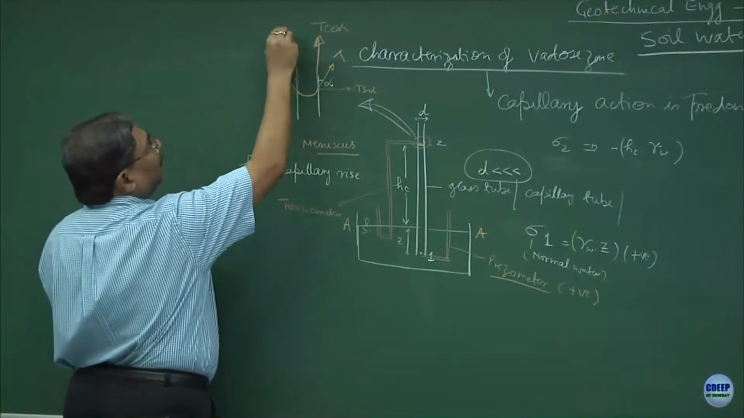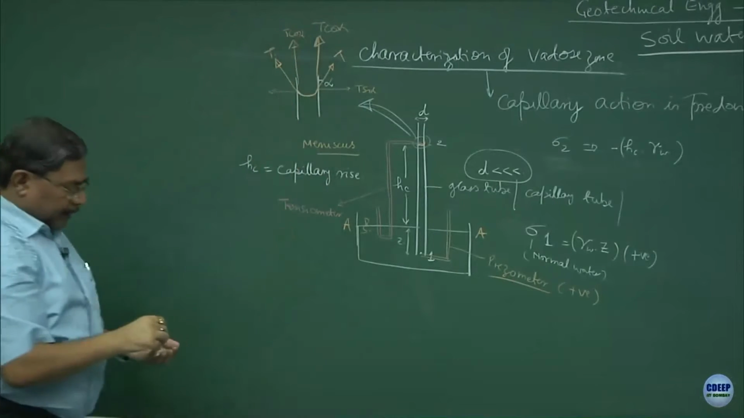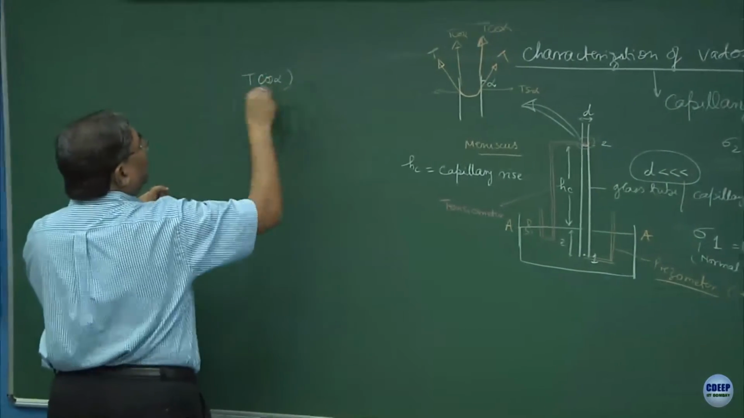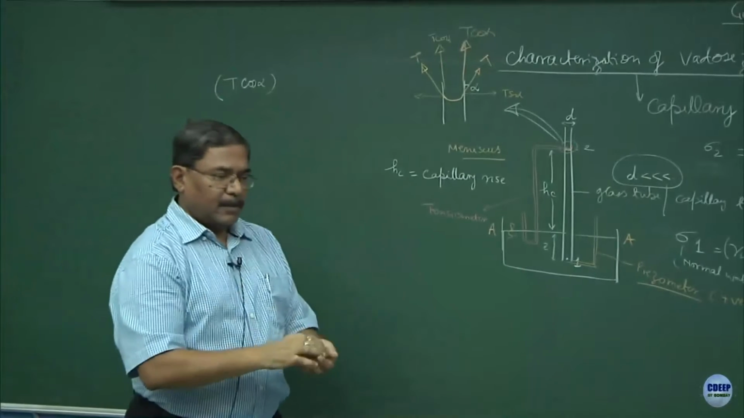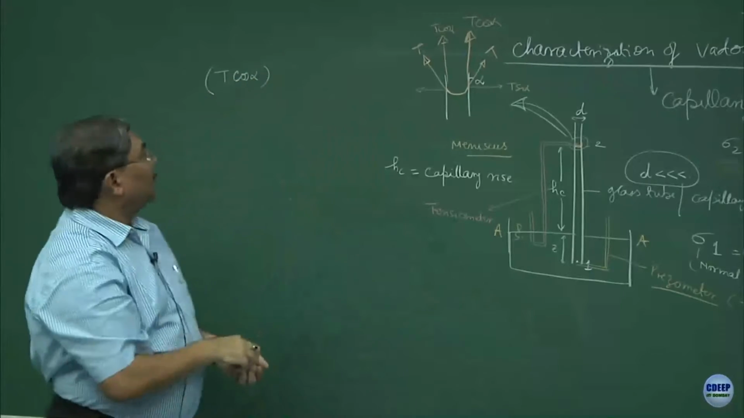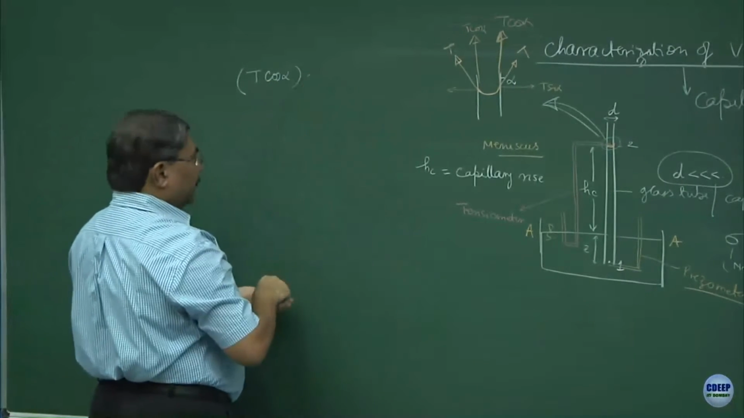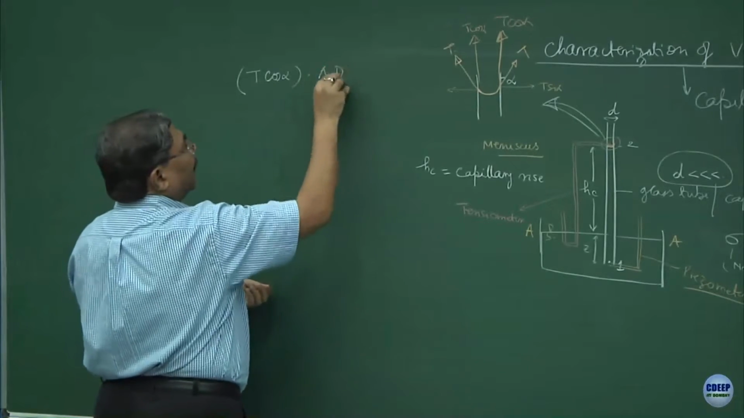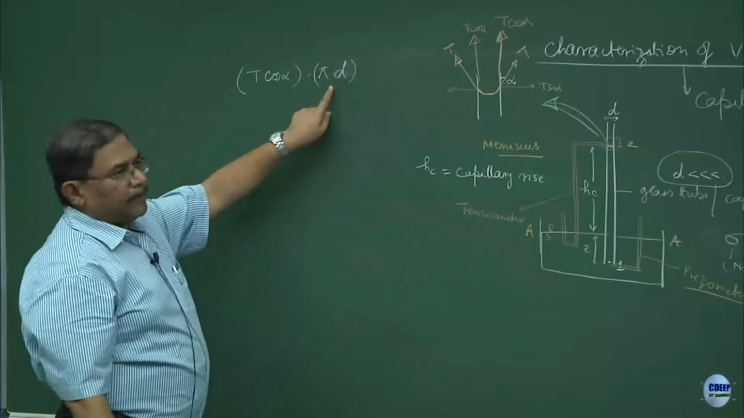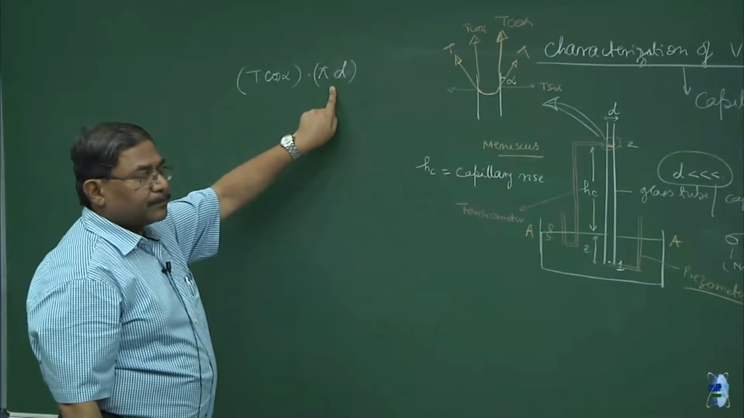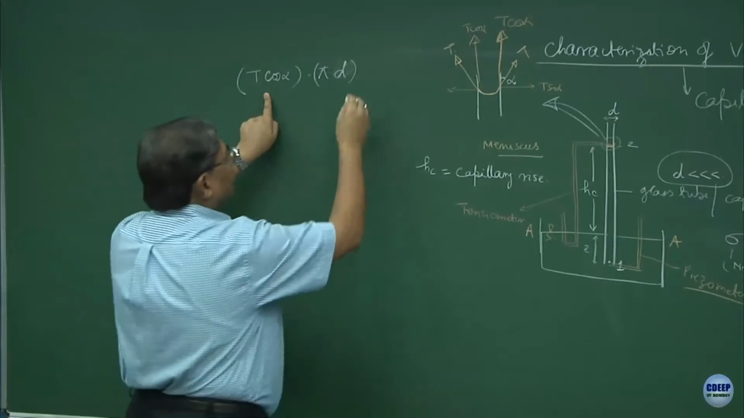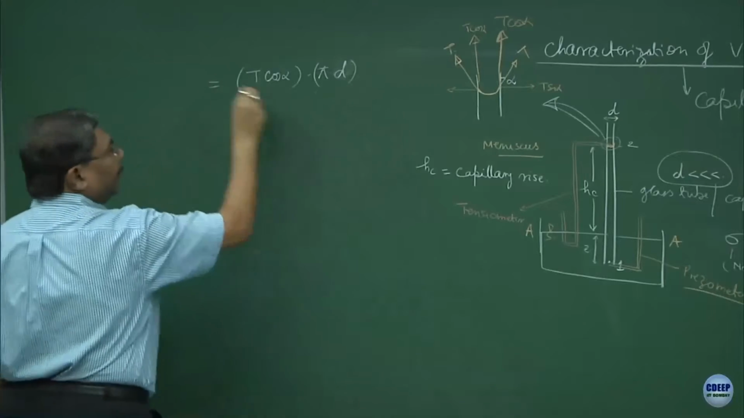So, if I have to draw the equilibrium condition, can I write like this: T cos alpha, which is acting on which surface? The meniscus, and because of that the entire thing is getting lifted up. So, T cos alpha into pi d, is this correct? This is the periphery, multiplied by T cos alpha, and this is what is balancing the weight of the water column